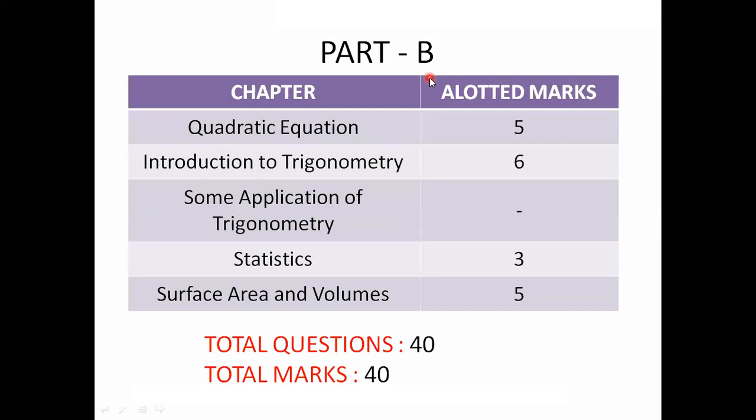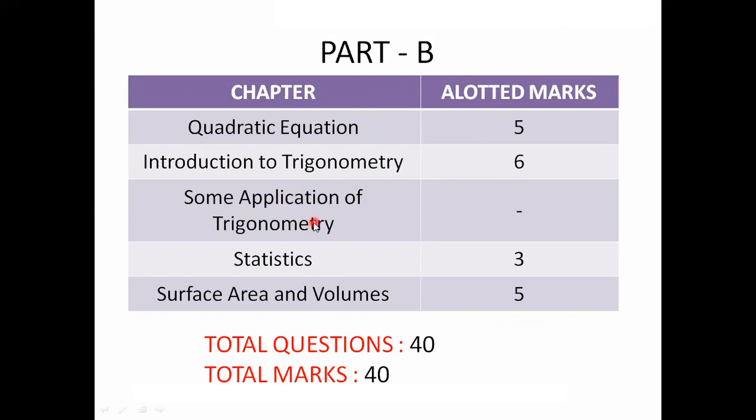Next, for part B, quadratic equations. Allotted marks are 5, so you will get 5 multiple choice questions. Next, introduction to trigonometry. Allotted marks are 6, so you will get 6 MCQs from this chapter. Some applications of trigonometry.